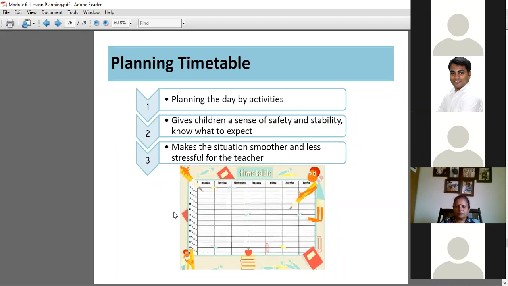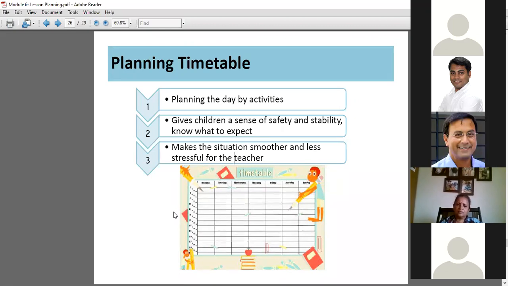How does it give a child a sense of safety and stability? How does a timetable do this to a child? Any idea? Point number 2 says it gives children a sense of safety and stability, they know what to expect. So how does the timetable do this? How does it give a sense of safety and stability to kids?